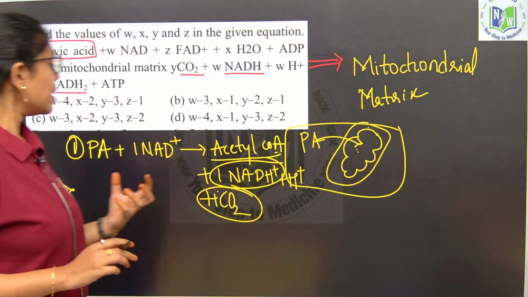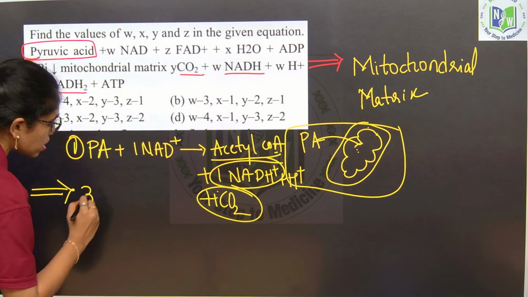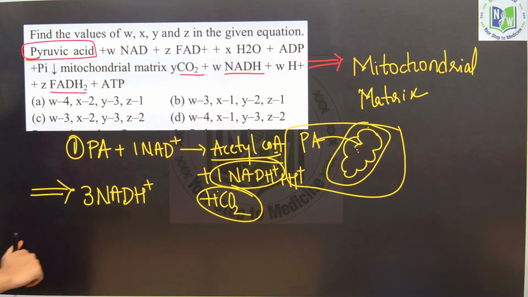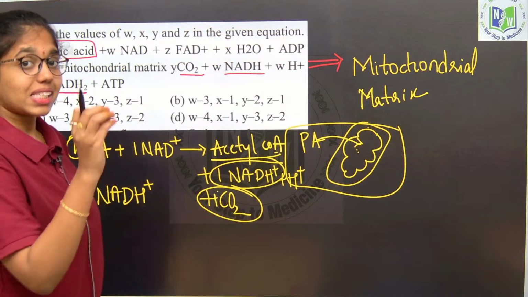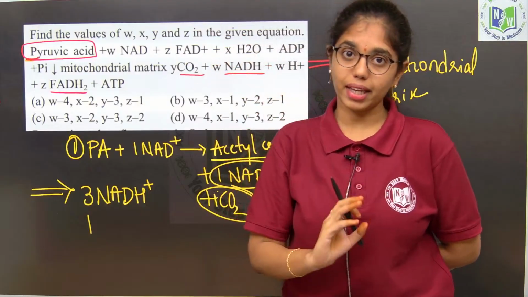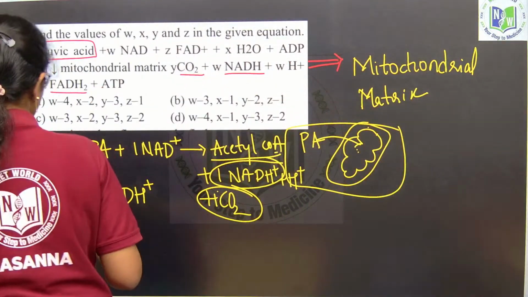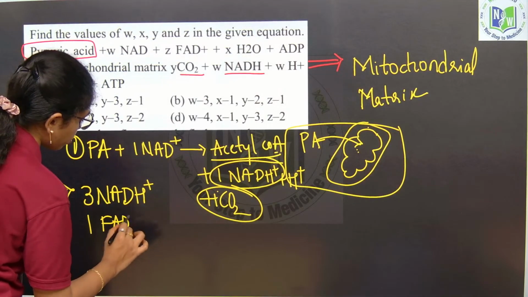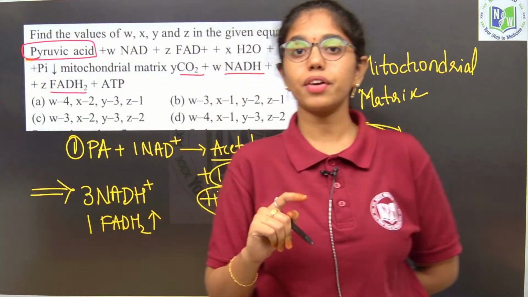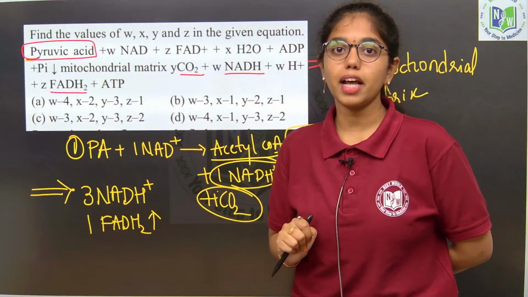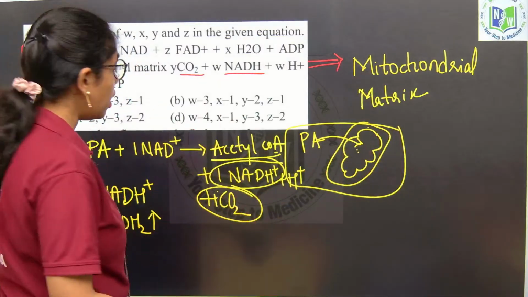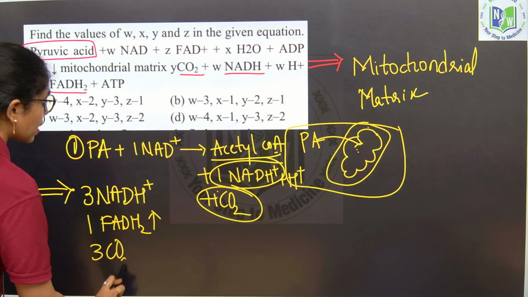Second, third and fourth, if you see, that is the TCA cycle. In the TCA cycle what happens? At 3 locations 3 NADH will be released. Yes or no? At 3 locations 3 NADH will be released. At one place, that is from succinic acid to fumaric acid, at that step 1 FADH2 is released. Totally, in the link reaction 1 carbon dioxide is released, and in the Krebs cycle 2 carbon dioxides will be released. As such, when you combine both the link reaction and Krebs cycle, totally 3 carbon dioxides will be released.